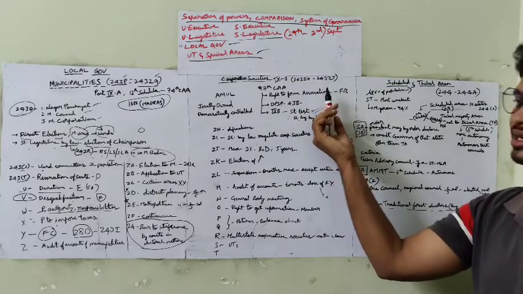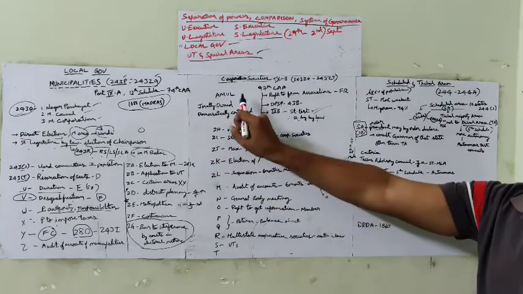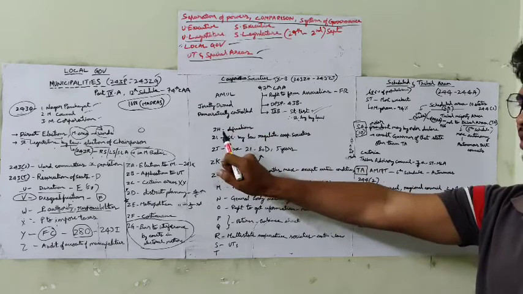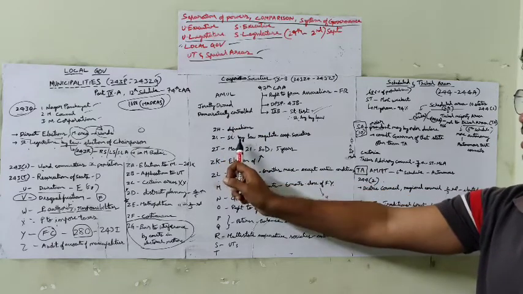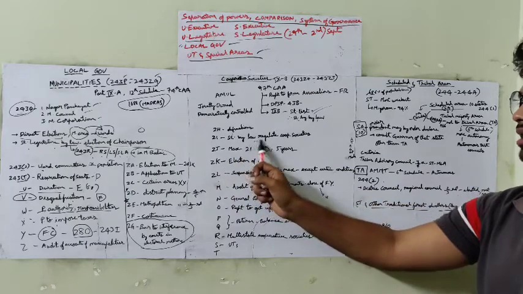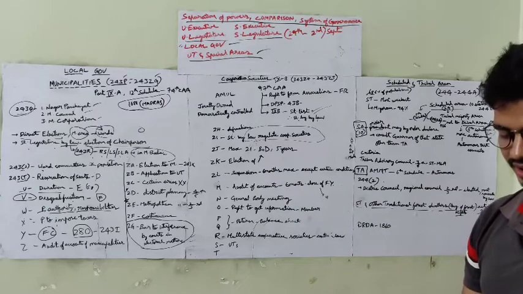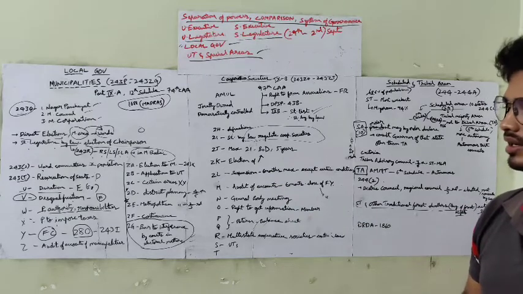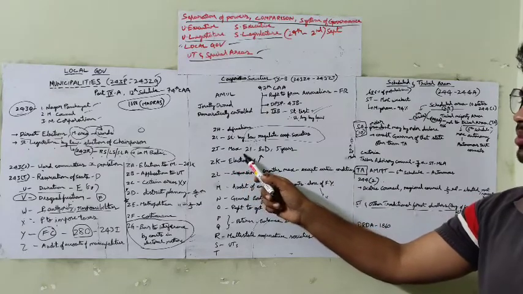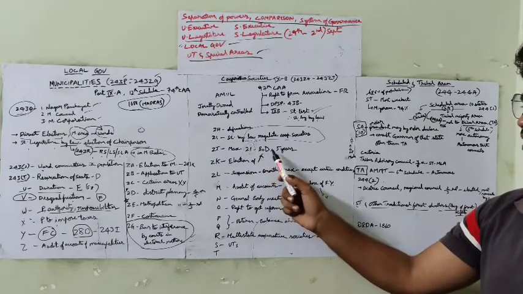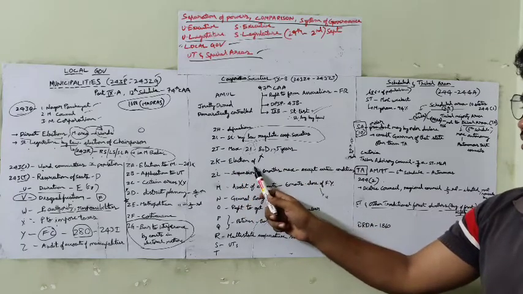243ZH to 243ZT. Okay, 243ZH says about the definitions of what is a cooperative society. 243ZI says that the state legislature may by law regulate cooperative societies. Okay, the state can regulate cooperative societies by law if they need it. Okay, 243ZJ says that there will be a maximum of 21 board of directors and their tenure will be 5 years. And K says about election.